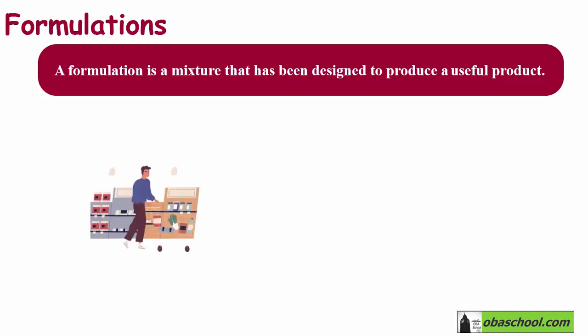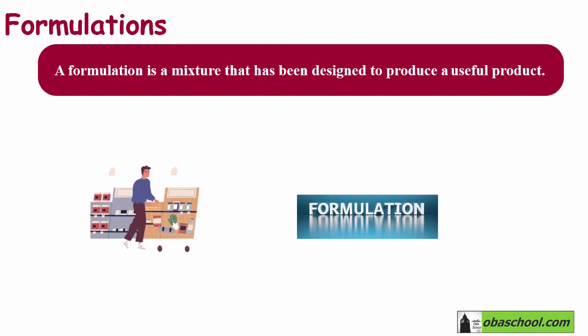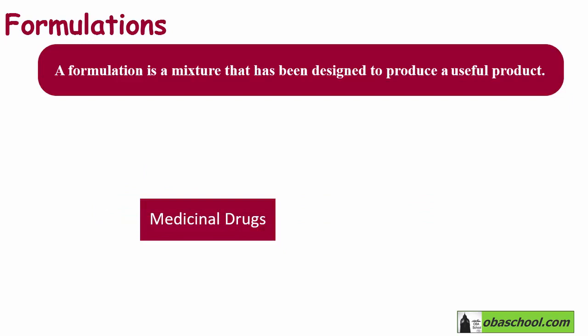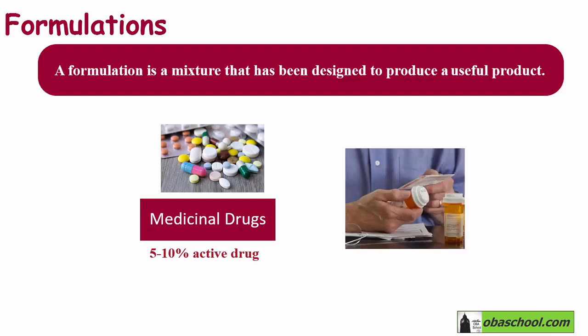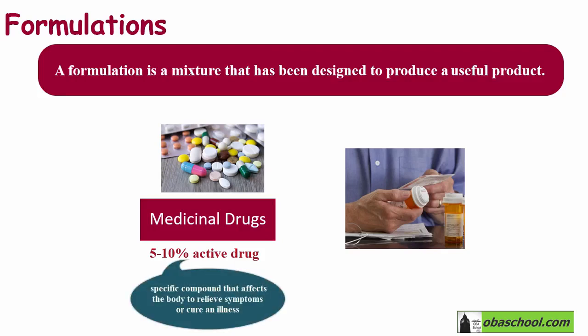Actually, many of the products that we consume are made up of complex mixtures which are formulations. For example, medicinal drugs. Drugs are formulations. They will often only contain between 5 and 10% of the active drug. If you read the labels on a drug, you will find that it only contains around 5 to 10% of the active drug. The active drug is the specific compound that affects the body to relieve symptoms or cure an illness. So what about the rest of the substances inside this drug?